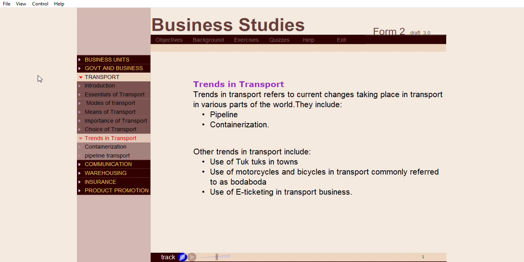Trends in transport. Trends in transport refers to current changes taking place in transport in various parts of the world. They include pipeline, containerization. Other trends in transport include use of tuk-tuks in towns, use of motorcycles and bicycles in transport, commonly referred to as boda-boda, and use of e-ticketing in transport business.